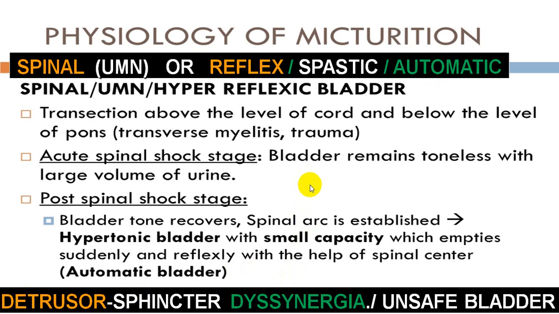There is a very high chance of vesico-ureteral reflux, hydronephrosis, and person can have damage to the kidney. That's why it is also described as unsafe bladder. So that is the difference between uninhibited bladder and what we call as an upper motor neuron bladder or reflex bladder. So it is also called as detrusor hyperreflexia, hyperreflexic bladder.